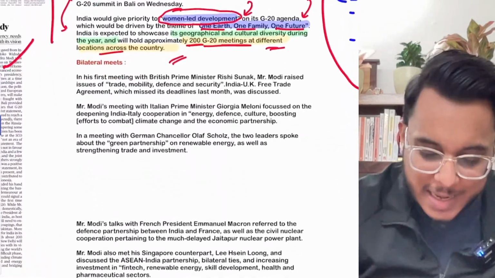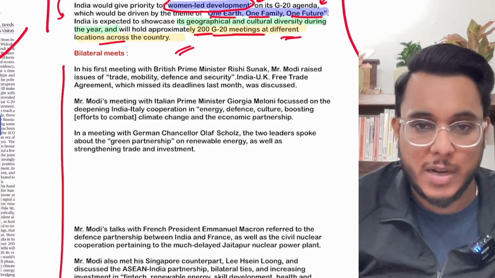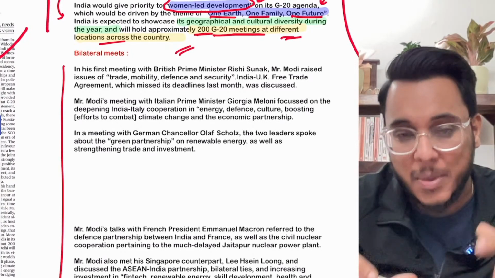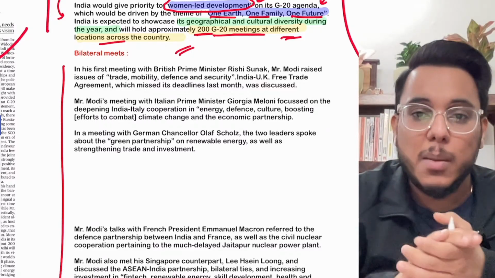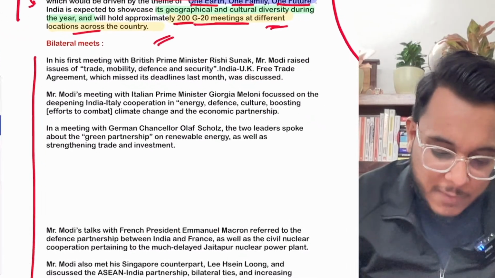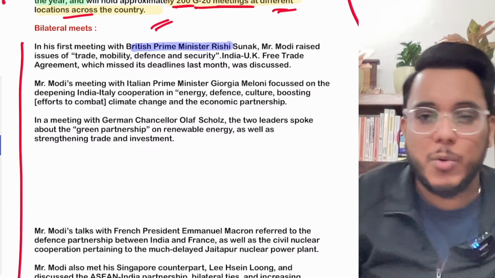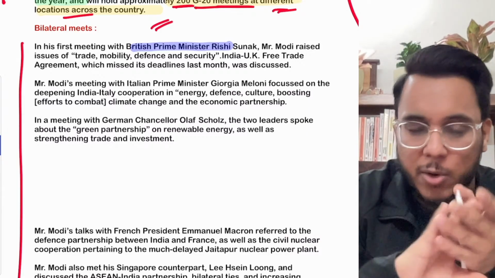Now guys, there were a couple of bilateral meets also held at this G20. Bilateral meets are between the Indian Prime Minister and the prime ministers and presidents of other countries. Now, first of all, we had the bilateral meet with the British Prime Minister, with Britain. Now, guys, understand a little bit of background first.